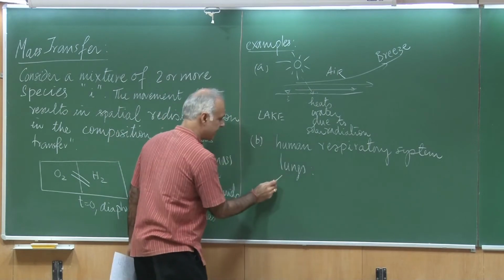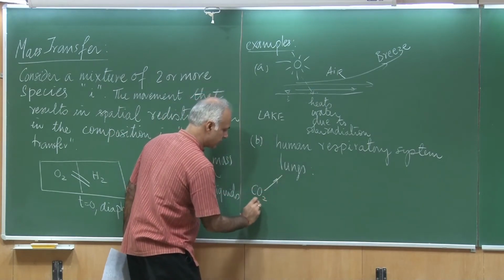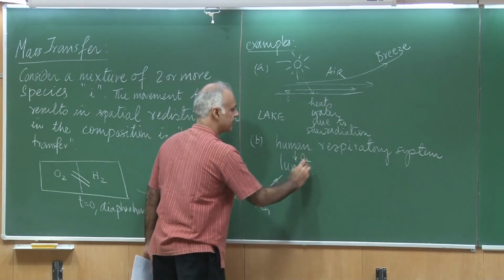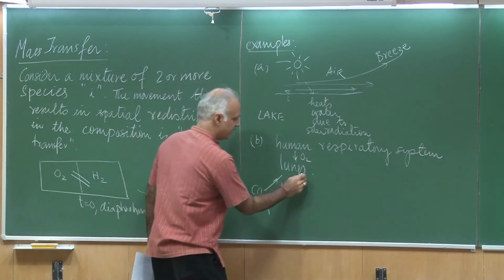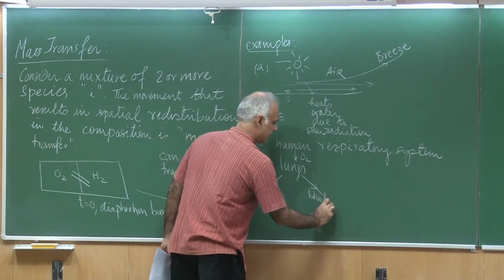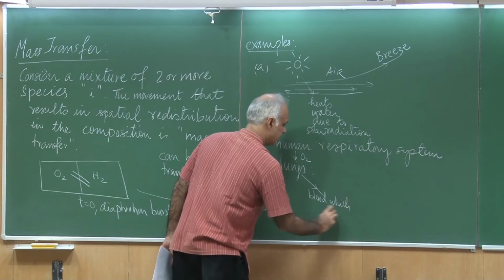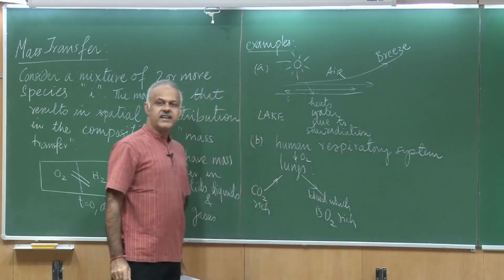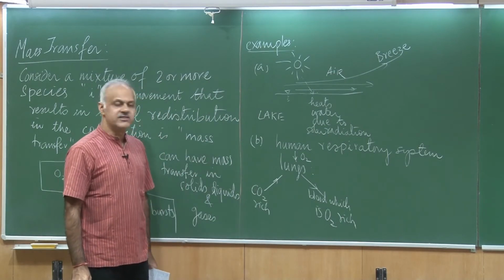The lungs receive oxygen, and they will then give out blood which is O2 rich. This is yet another example of mass transfer.